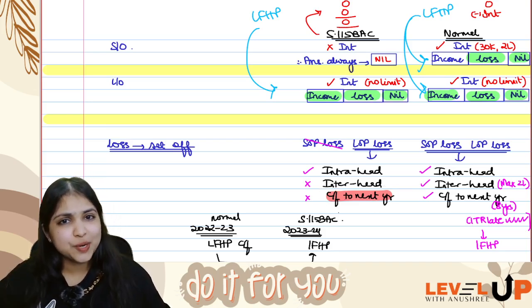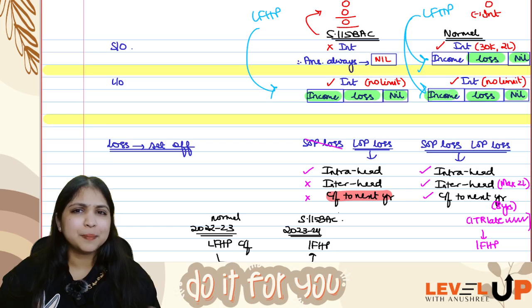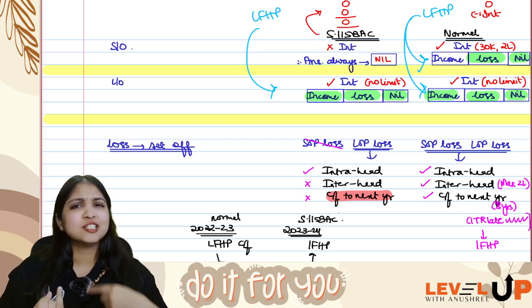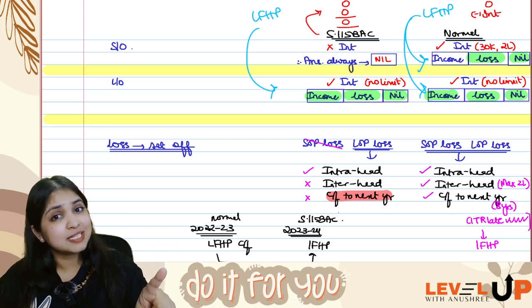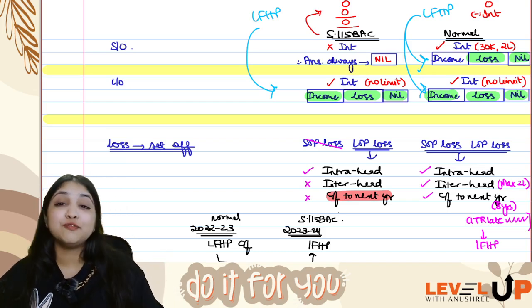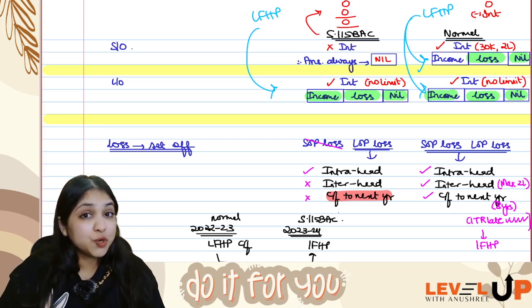So if assessee is following normal provisions, self-occupied property, you can claim interest. Let-out property, you can claim interest. If you have any loss, you can do intra-head adjustment. You can do inter-head adjustment, maximum 2 lakhs. You can carry forward to the next year. Totally for 8 years, you can carry forward. Even if assessee files ITR late, you can carry forward. All of this is for normal regime.